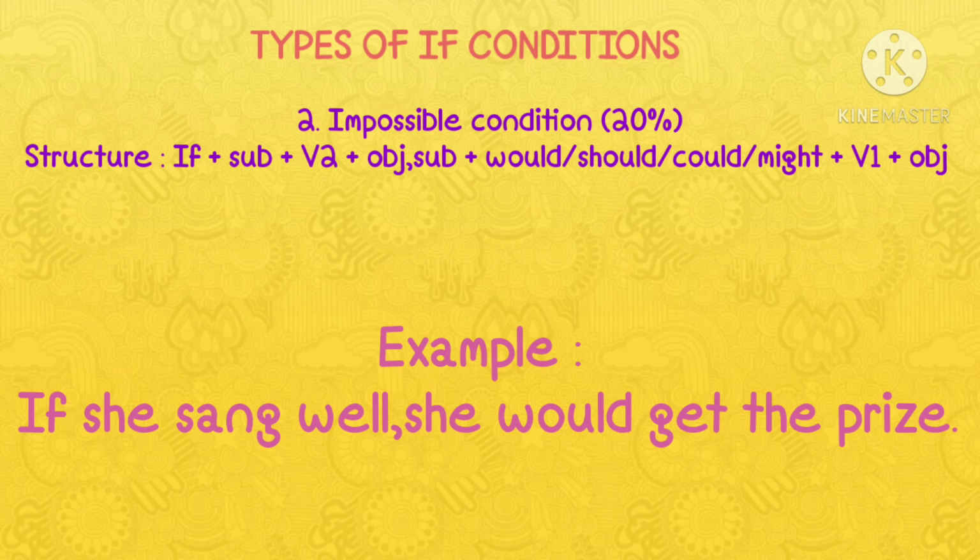Here the structure is if plus simple past, comma, future conditional tense. If plus subject plus v2 plus object, subject plus would, should, could, might plus v1 plus object. Example, if she sang well, she would get the prize.